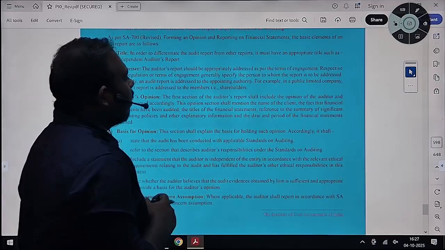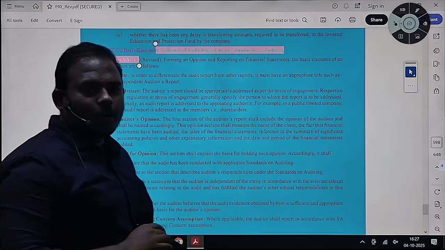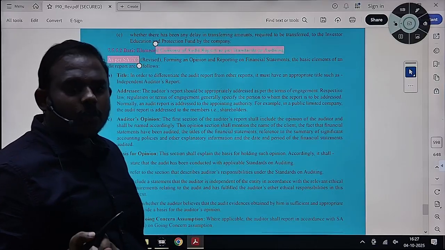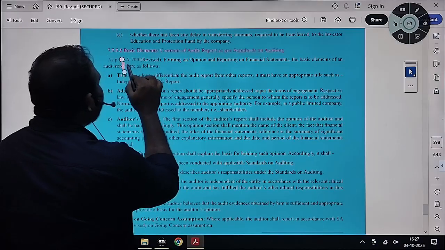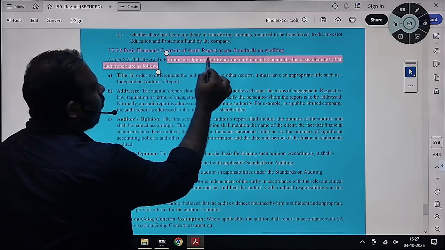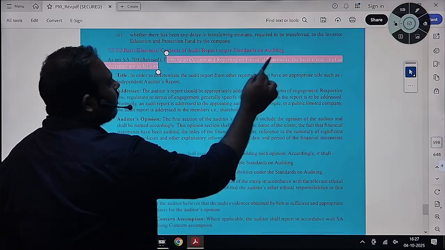Title. So, basic elements of contents of the audit report. While issuing the report, the format that has been provided by the standard is SA 700. This you have to remember. SA 700, forming an opinion and reporting on financial statements.